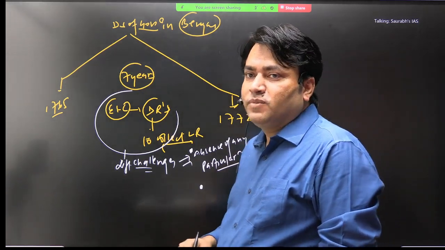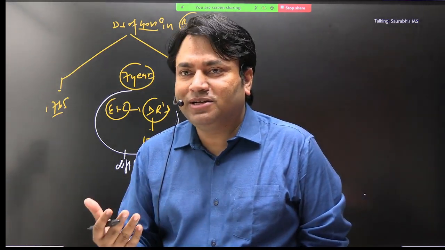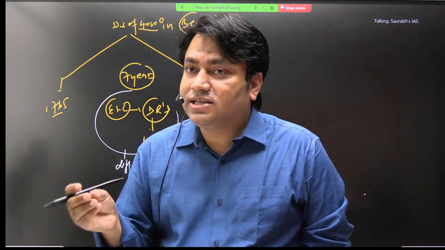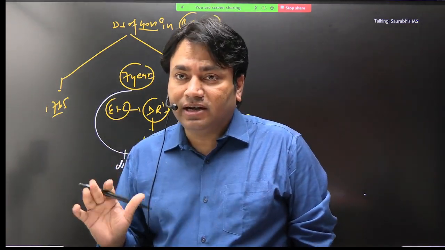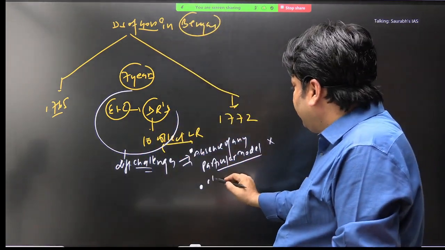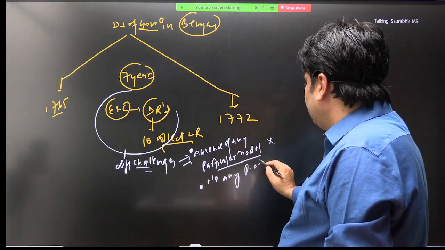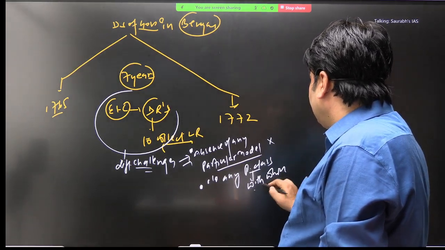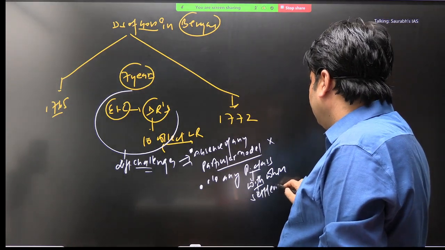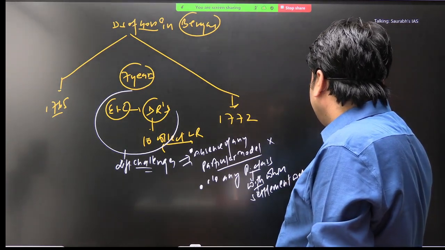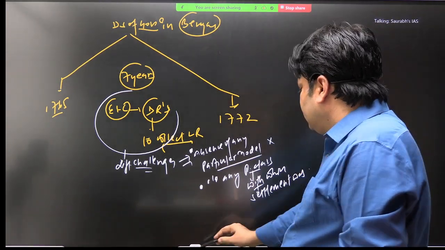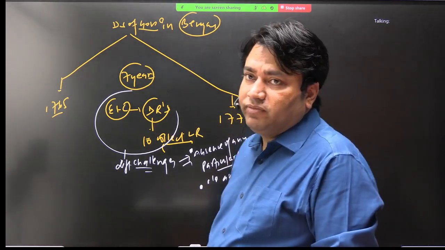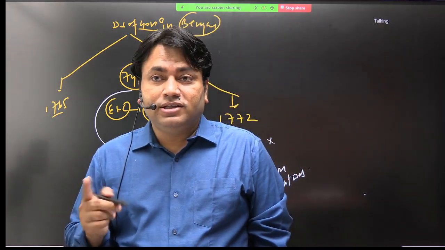There is no settlement done with any particular class. कोई भी ऐसा particular class नहीं है जिसके साथ कोई settlement किया गया है. That is the problem. So there was no particular class with which the settlement was done. कोई ऐसा particular class नहीं है with which the settlement was done. तीसरी important point क्या है?